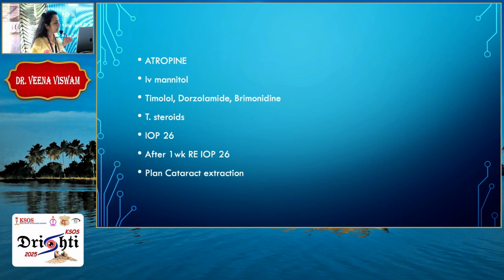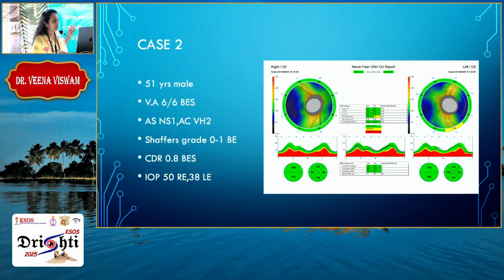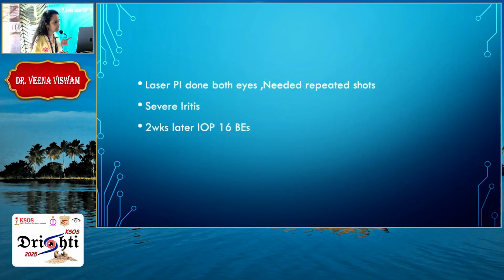But even after 1 week, the IOP is remaining 26, AC is still shallow, and we are planning a cataract extraction in that case. Case number 2 was a 52-year-old male, visual acuity 6/6 both eyes, anterior segment NS1, AC Van Herrick's 2, Shaffer's grade 0 to 1, CDR 0.8 in both eyes, but as you can see, the OCT is coming as normal. IOP was 50 in the right eye and 38 in the left eye.